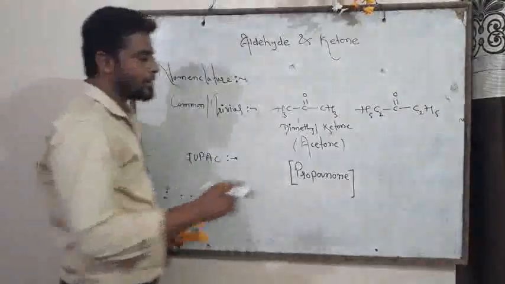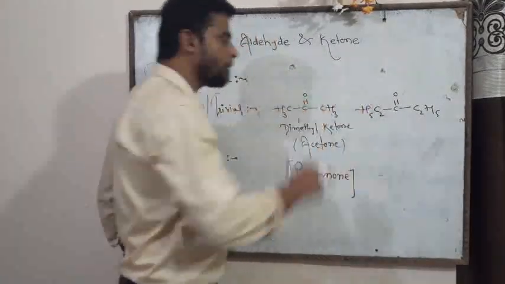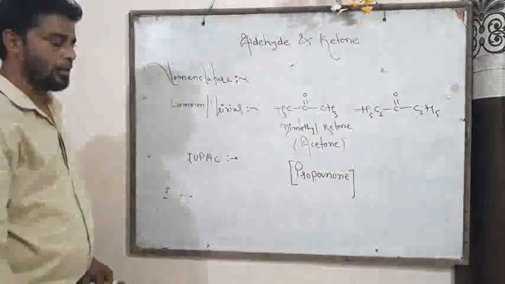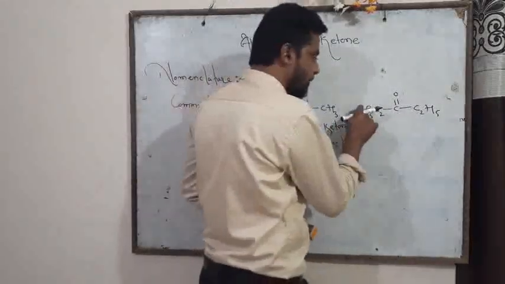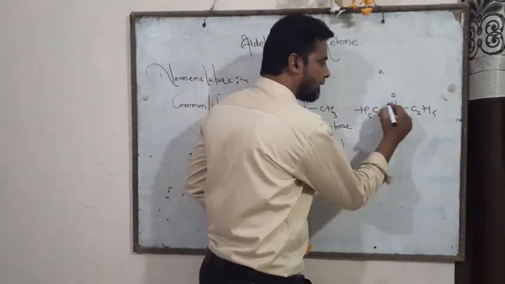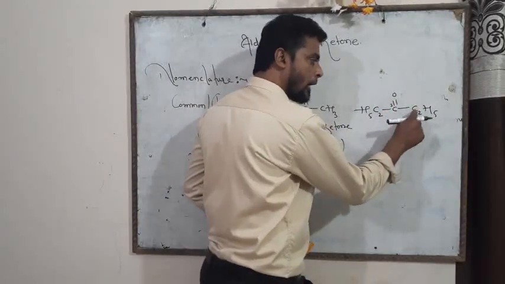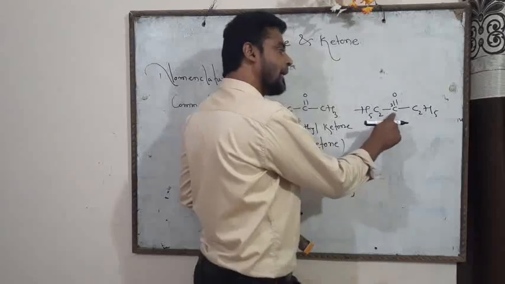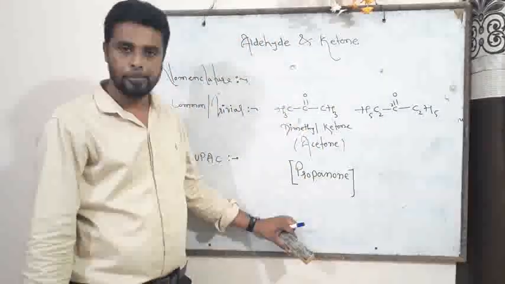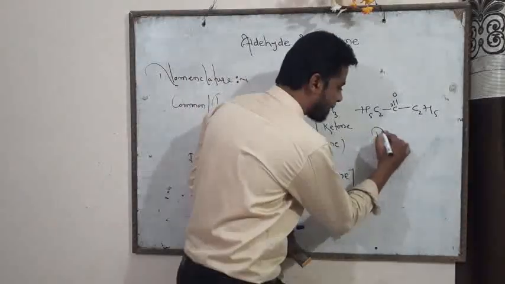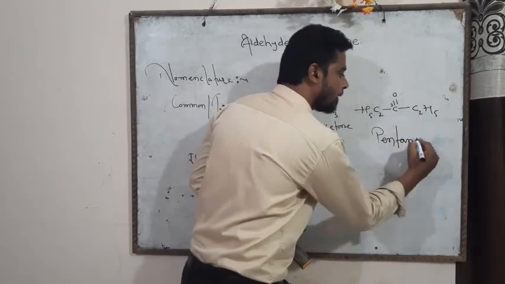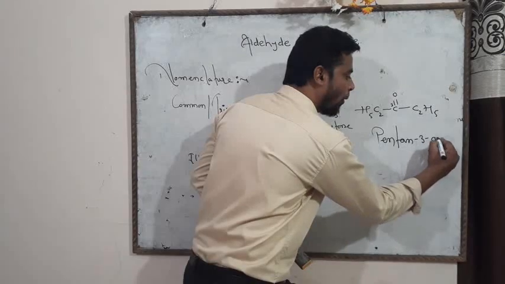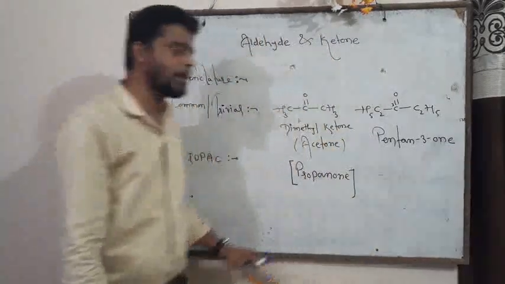Similarly friend, here we will give numbering, okay. In the IUPAC system numbering is also given. First we write number 1, number 2 and number 3, then number 4 carbon and number 5 carbon. As the CO group is present on carbon number 3, the name of this compound is pentane-3-one, pentan-3-one.